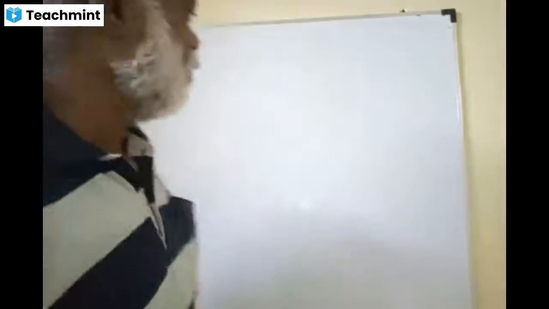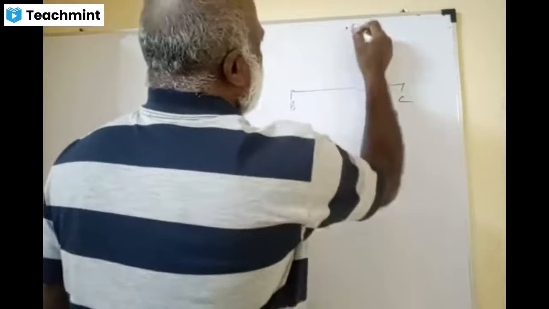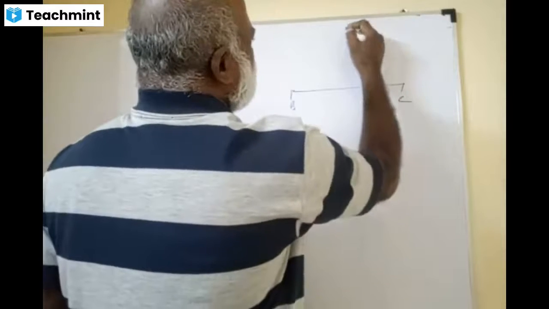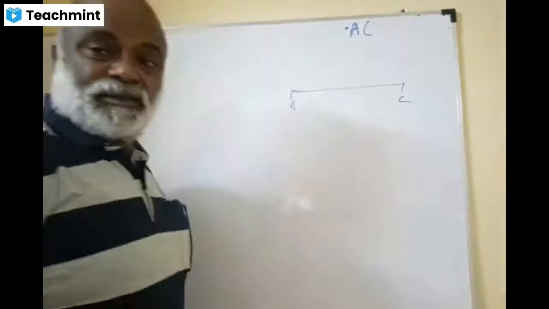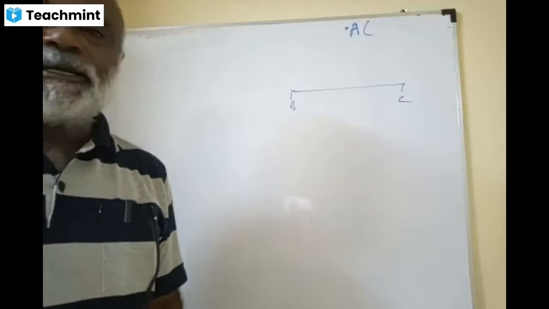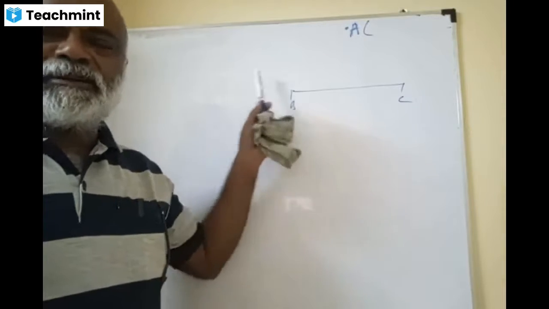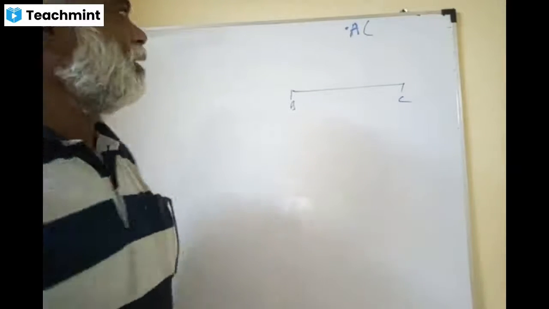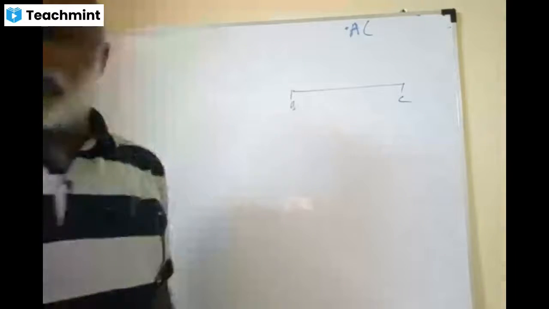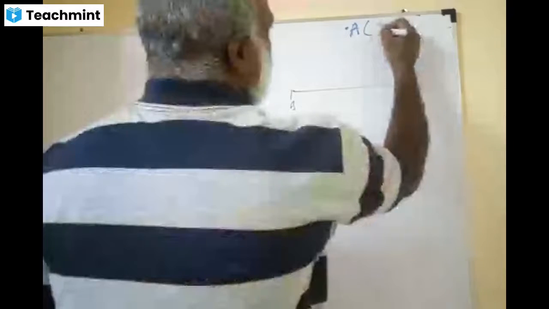Right, sir. Yesterday I told you, this is called BC, and this is called point A. What is this point A? Nobody will say? This is the question I just asked. What is that point A? 2,3, sir. 2,3 or minus 2,3? 2,3 only, sir. Yeah, 2,3.